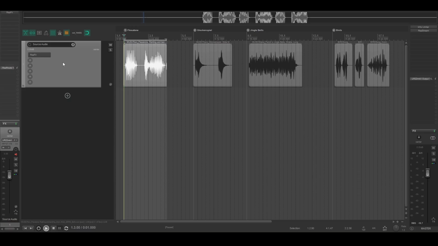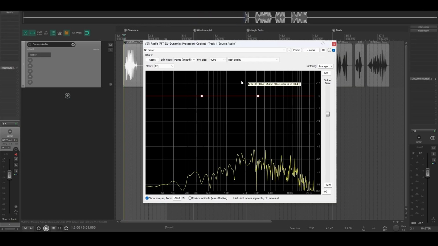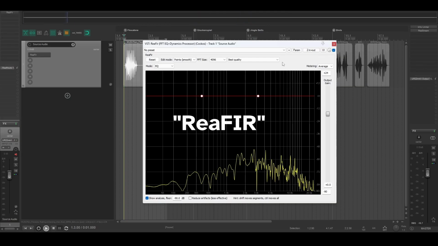Hello. Today I'll share a way you can use a free plugin to create some modern UI sounds. The plugin I'll be using is called ReaFIR. This is a stock plugin from Reaper. It's also available as a VST if you wanted to use it with another DAW.